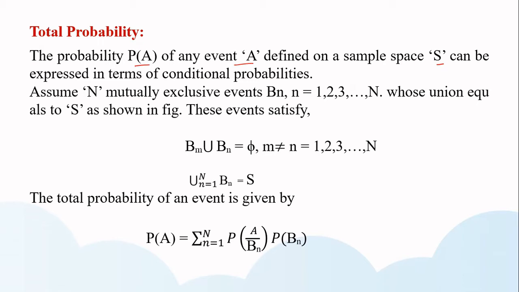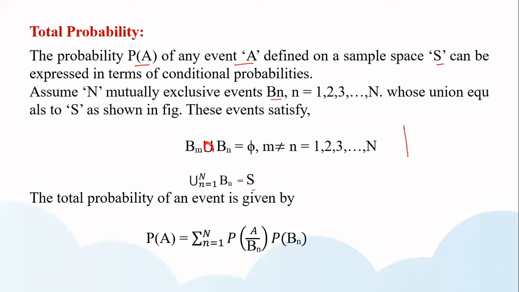For this purpose, we have n mutually exclusive events Bn. The intersection of Bm and Bn is equal to phi for m not equal to n. This is intersection, not union, so please modify this. And similarly, the union of Bn for n equal to 1 to n is equal to S.